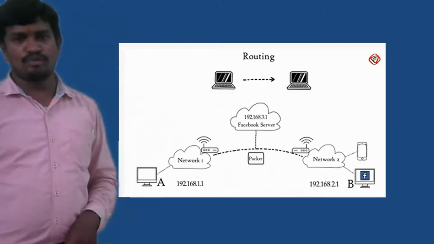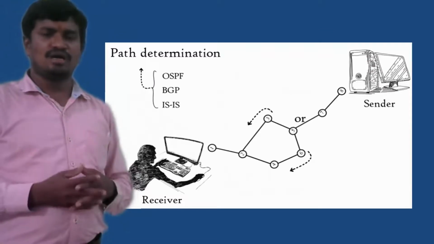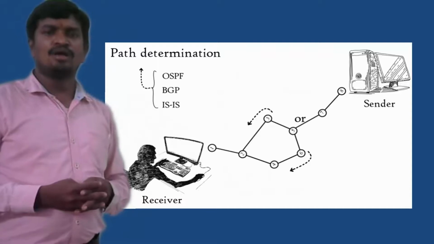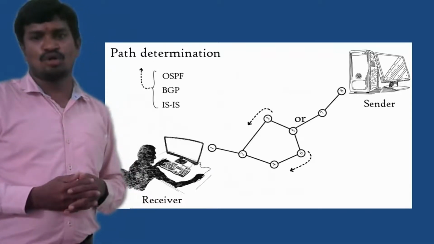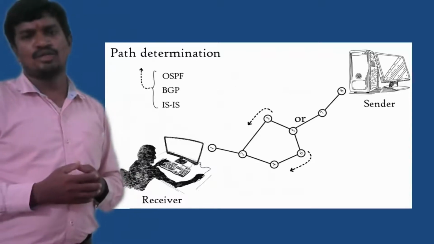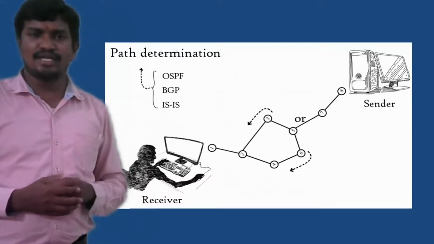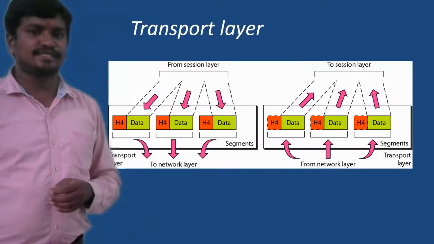There are many routing protocols available. Some of the protocols: OSPF is one protocol, BGP Border Gateway Protocol, and the open shortest path first protocol. Like this, there exist many routing algorithms to find out the best path between source and destination, otherwise receiver and sender. This way the network layer exists and its functionalities exist.